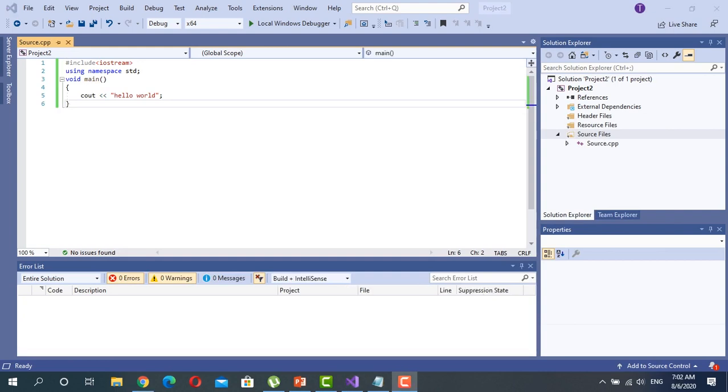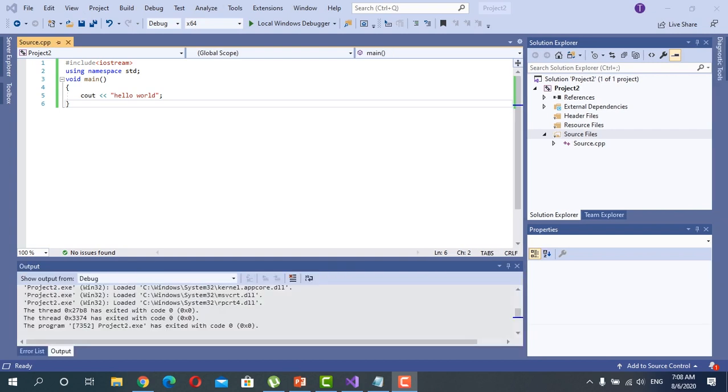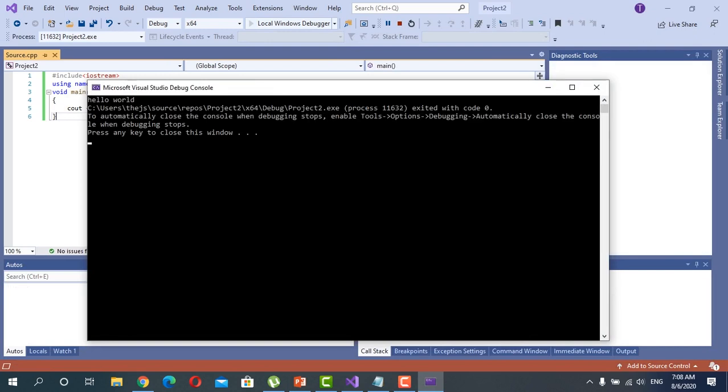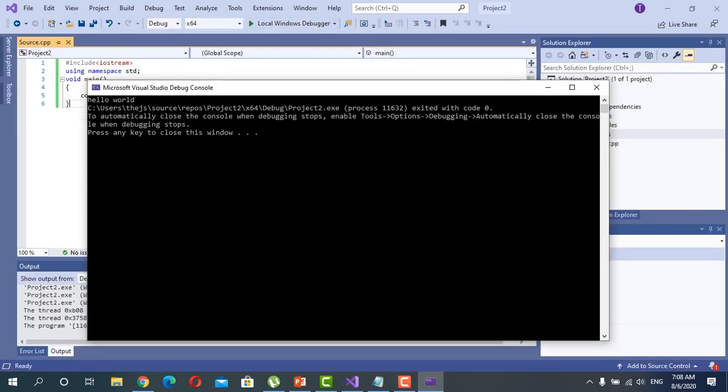This is a basic program of C++. Every program has an output. The output of this program is hello world. That means the text hello world will be displayed on the screen. For that we can press the play symbol here, otherwise press the F5 button on the keyboard. See, the hello world is displaying on the screen.